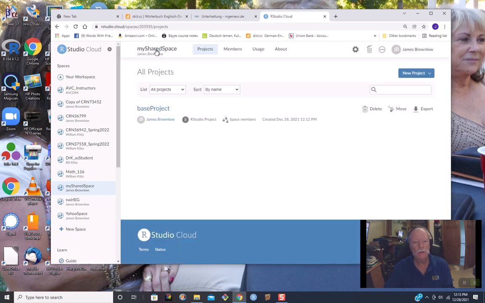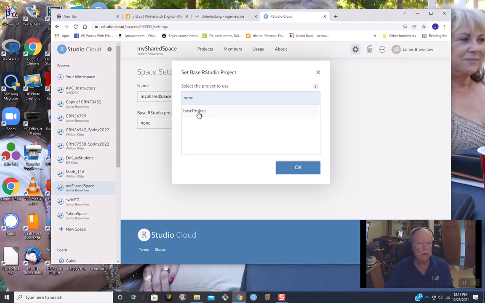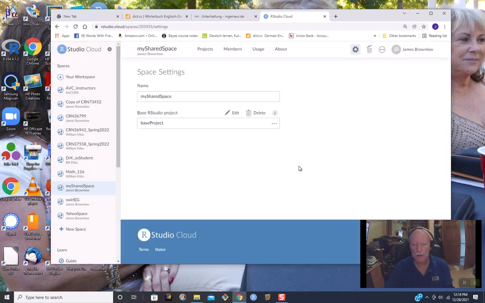I'm going to click on the settings, the gear there, and it says I'm in my shared space and there's no base project. So I'll click on the three dots. I'm going to make this guy the base project and say OK. And that is now the base project.